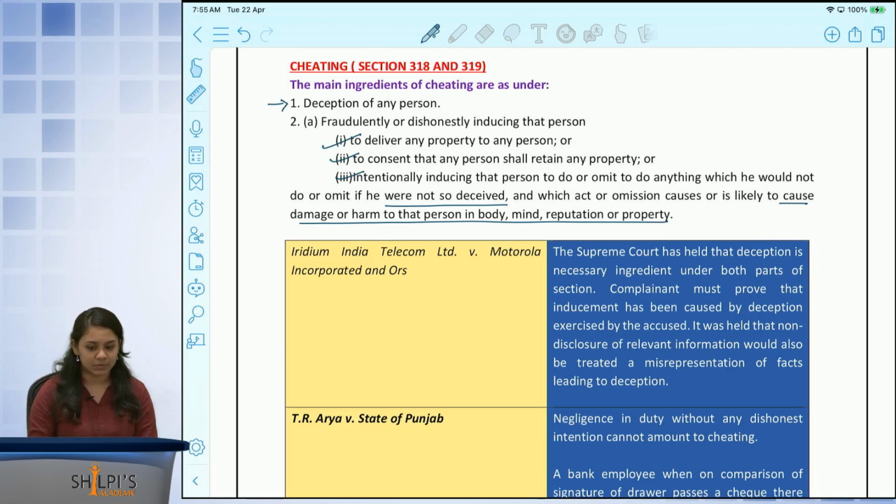So there is deception. Using deception, I'm getting that person to do something or not do something, or do any activity which he would not do if he was not so deceived.